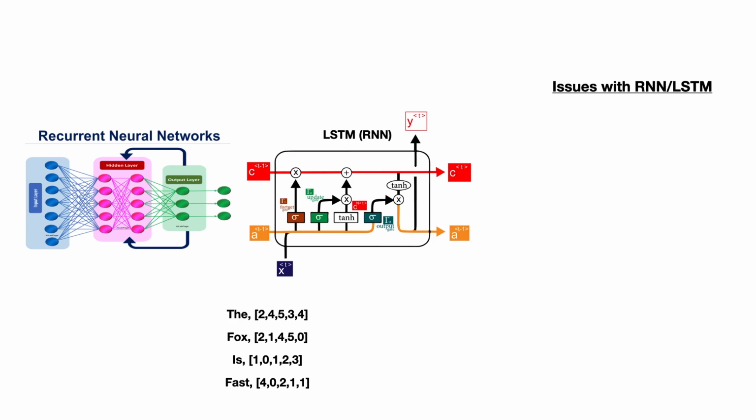Now there are some issues with RNNs and LSTMs. First of all, they're very, very slow to train. What I demonstrated to you there was that whenever an RNN is processing text, so if it's a sentence, it does it one word at a time. As a result, there's no parallel activity.